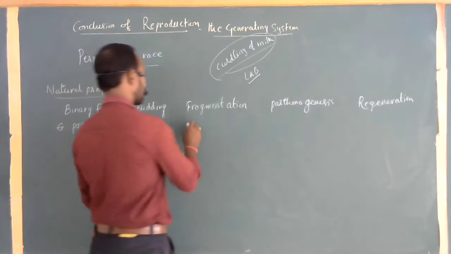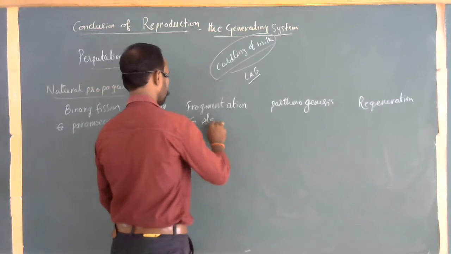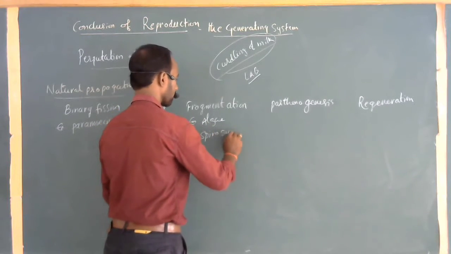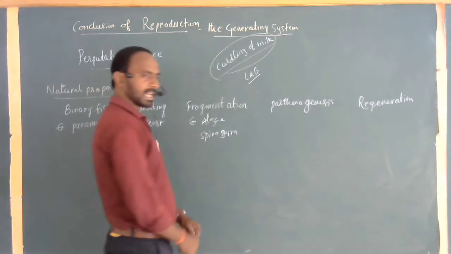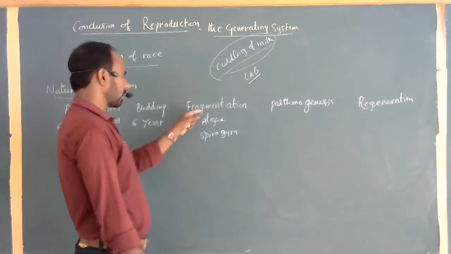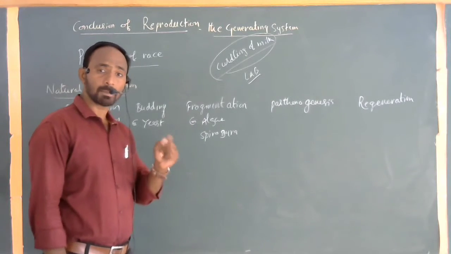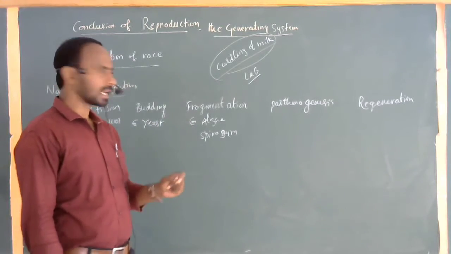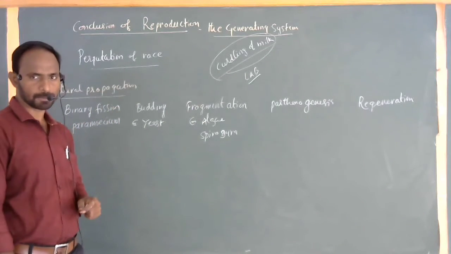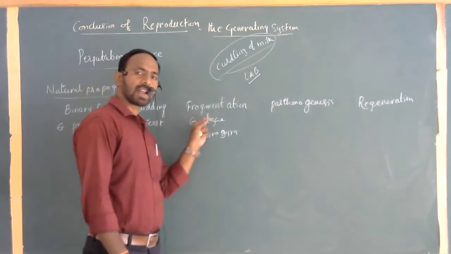Fragmentation, examples mostly algae, some of the fungi, Spirogyra, most of the green algae, some kinds of fungi, and also including the lichens. Best example for fragmentation: the accidental breaking of the thallus, or of any part of the body. They can produce new organisms once again. So this process is called fragmentation.